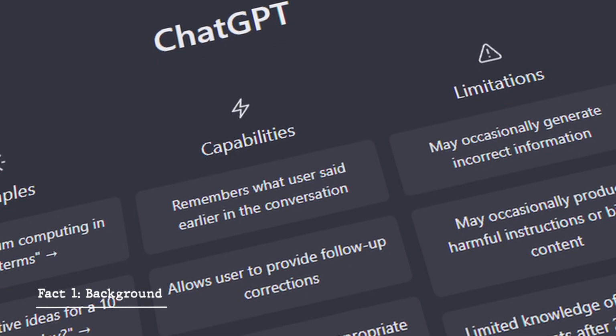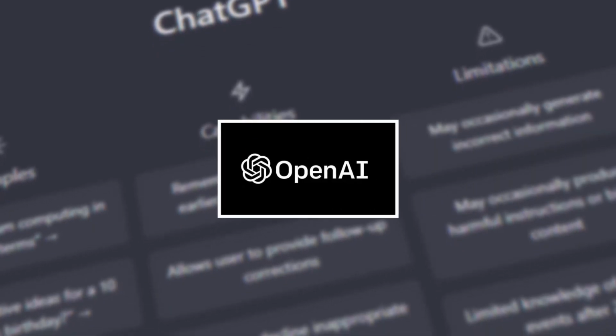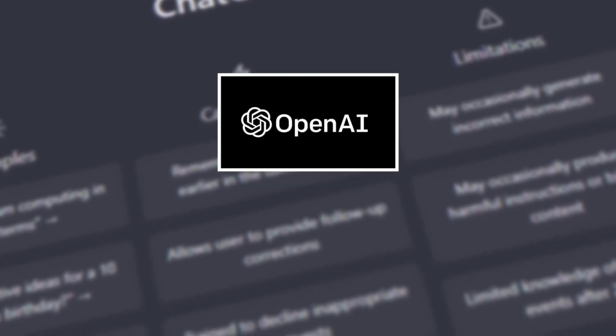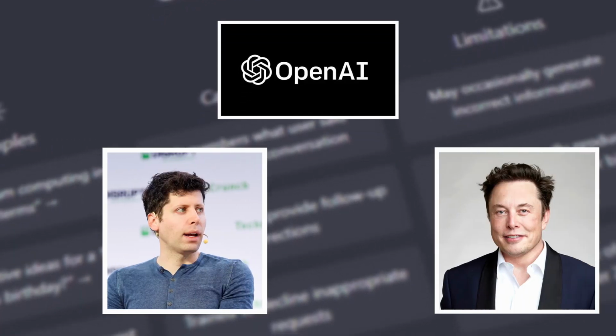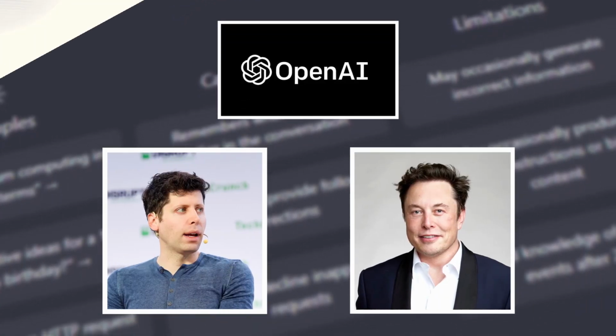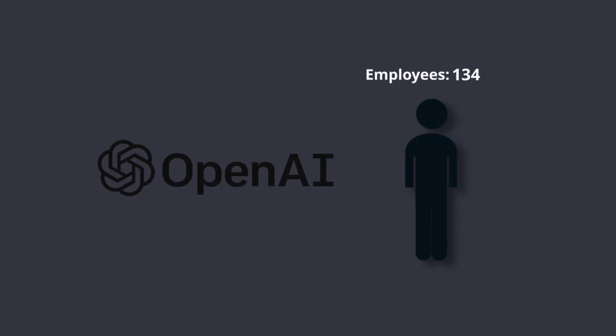ChatGPT was developed by an organization called OpenAI. OpenAI is an AI research lab co-founded by Sam Altman and Elon Musk. Several other researchers and investors also played a part in kickstarting the organization. They eventually grew to approximately 400 employees, all working towards the goal of advancing the field of AI.